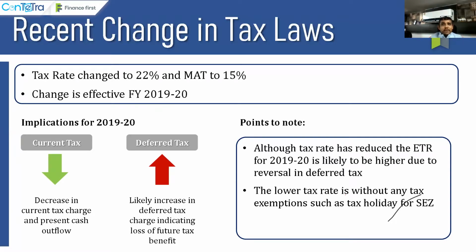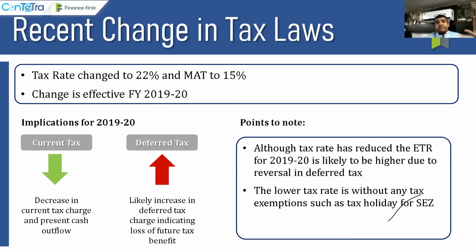So deferred tax is basically created for the future tax consequence, is what we have studied. The future tax consequence in the country of India is going to be at 22%. So the deferred tax which you have created at the rate of 34% will have to be taken based on 22%. So what is the result? Your deferred tax charge will significantly go up, indicating the loss of future tax benefit.